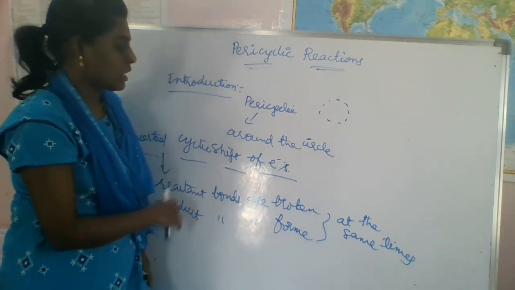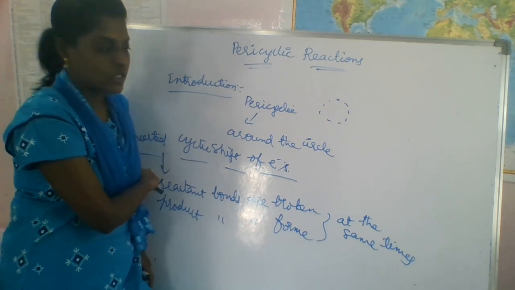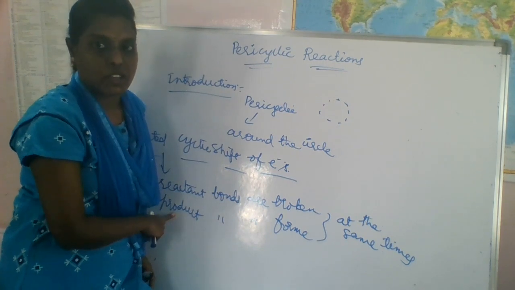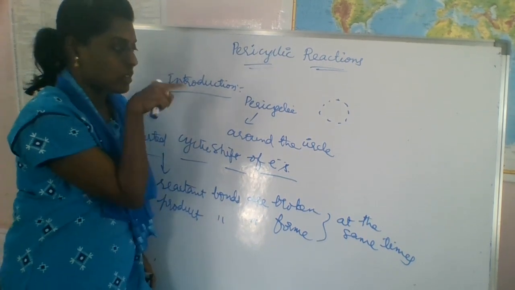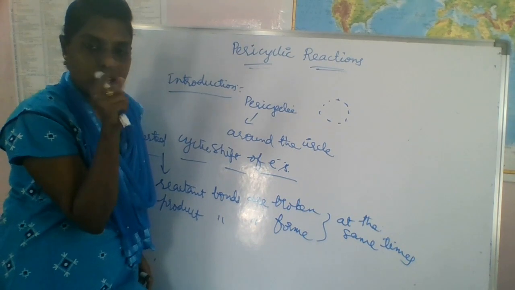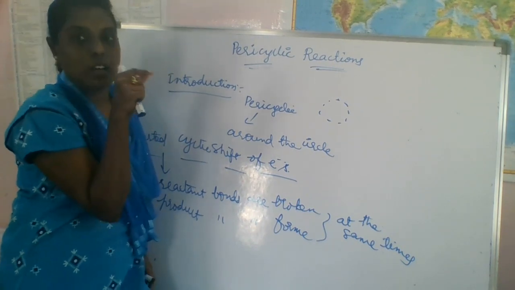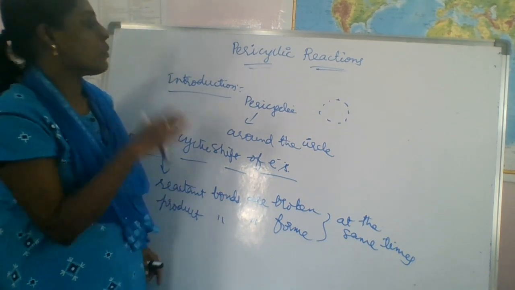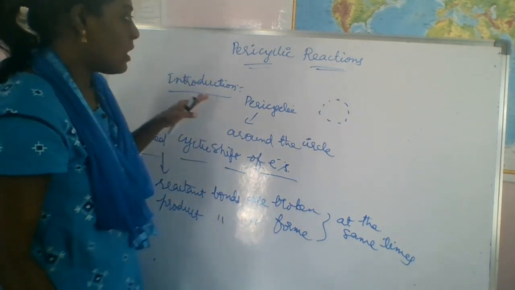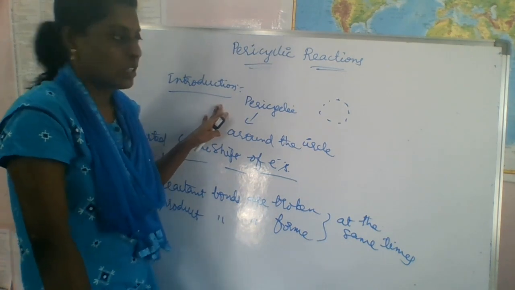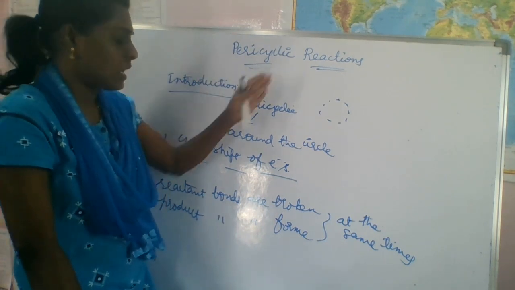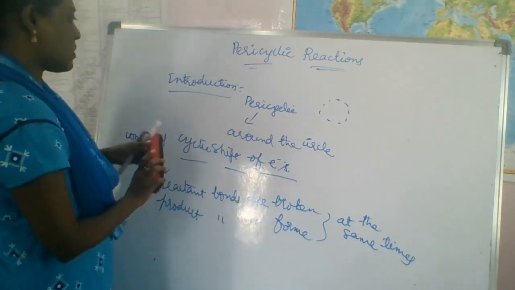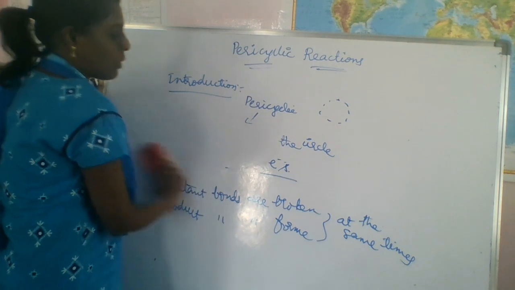Pericyclic means around the circle: the electrons are shifted in a circular manner through a cyclic transition state. One cyclic transition state will be obtained in a pericyclic reaction. This is the first point.